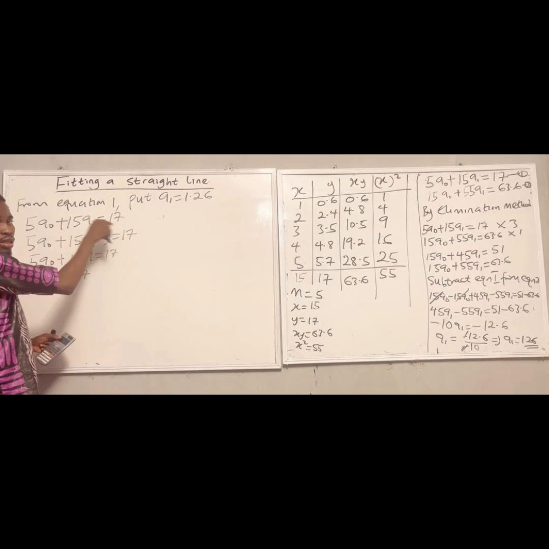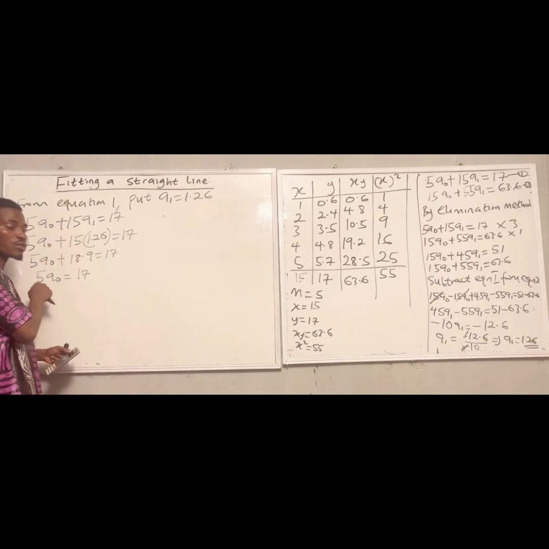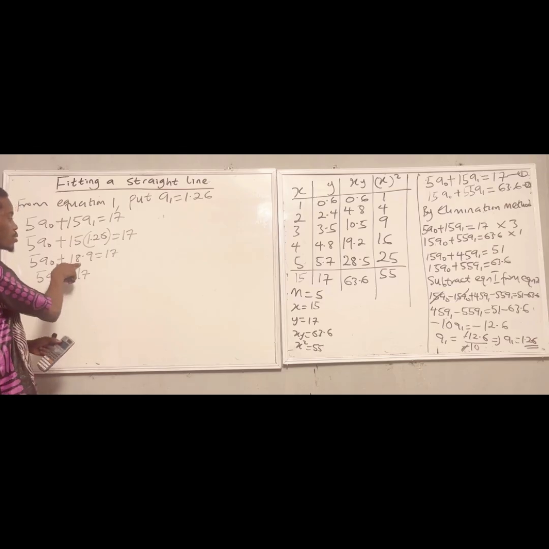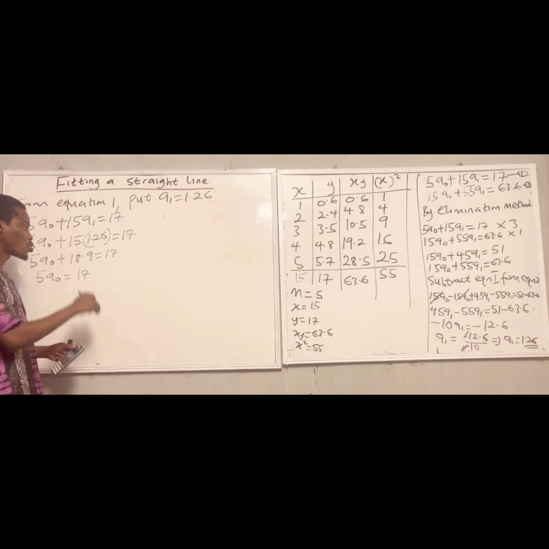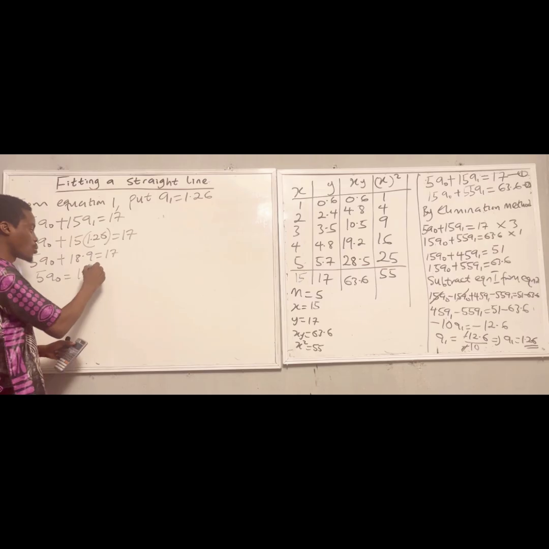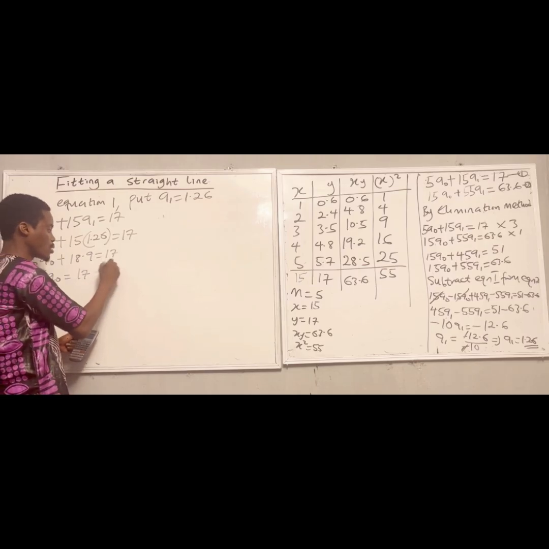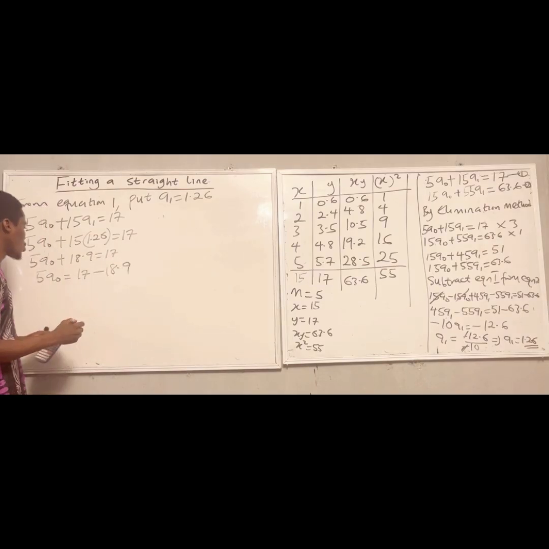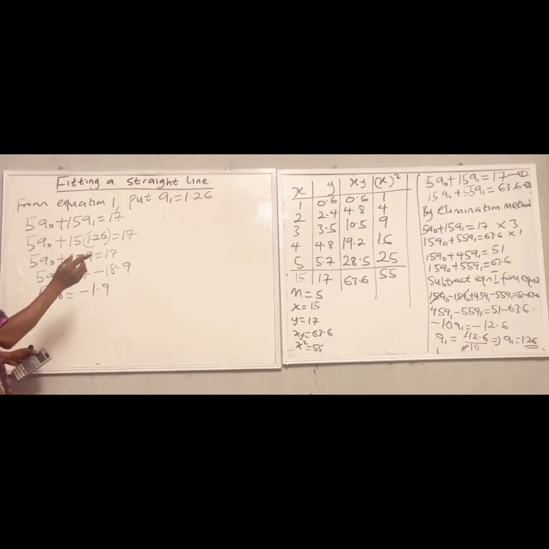So I have to take the constant to the other side so that I can have 5a0 alone. I can subtract 18.9 from both sides so that the 18.9 is eliminated. 17 minus 18.9 gives me minus 1.9. So 5a0 is equal to minus 1.9.